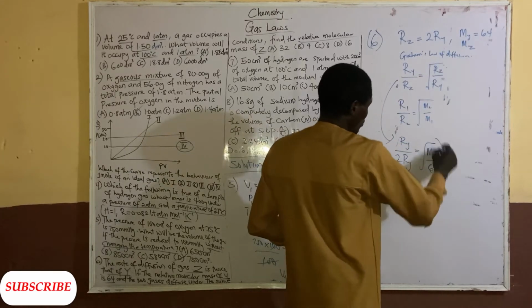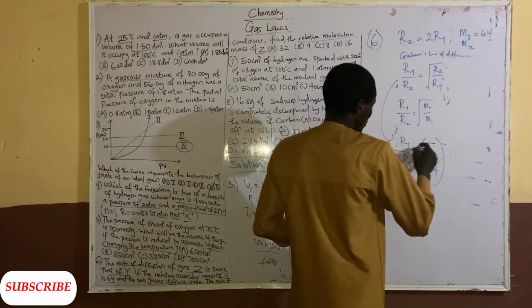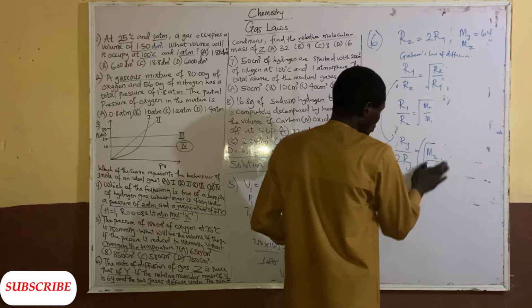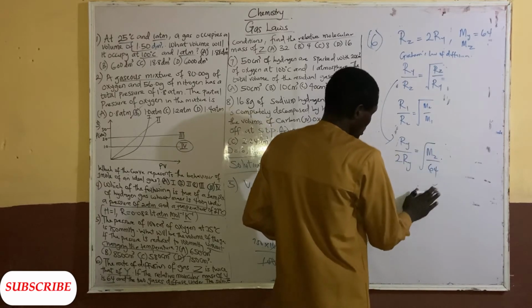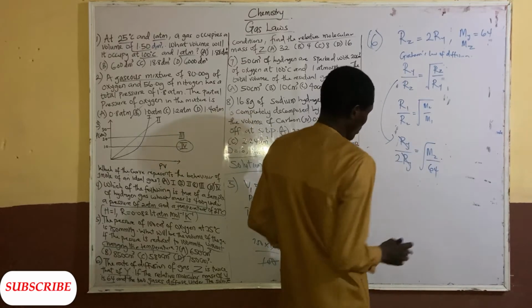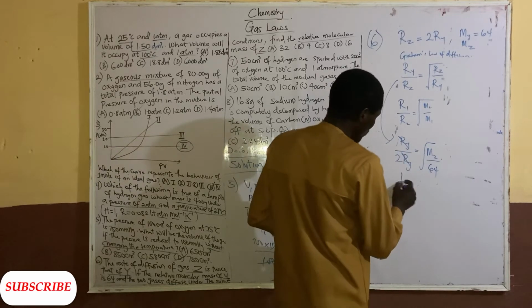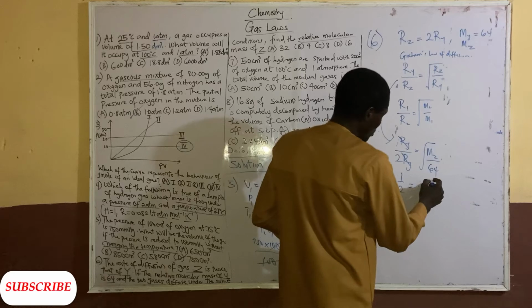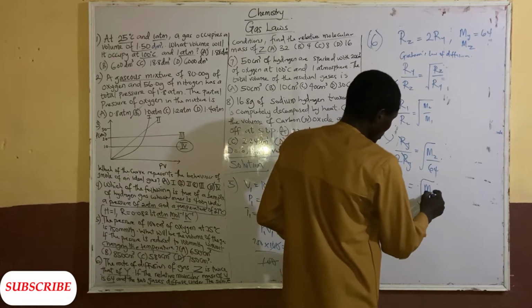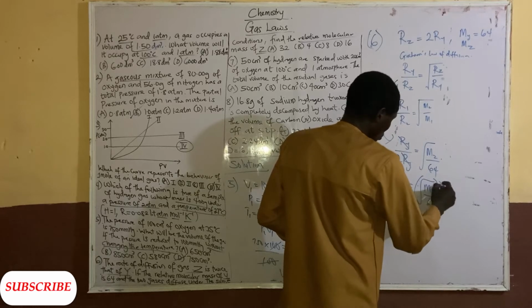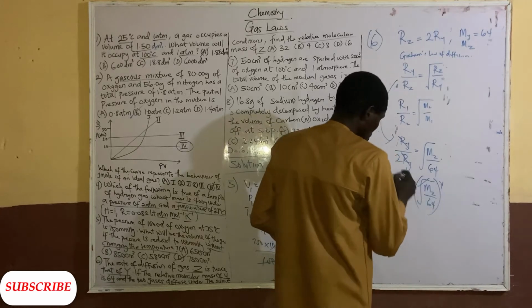So we square both sides. But before you square both sides, Ry cancels Ry. Please note that. It means 1 over 2 equal to root Mz over 64. So to remove the square root now, you square both sides. This one cancels out.